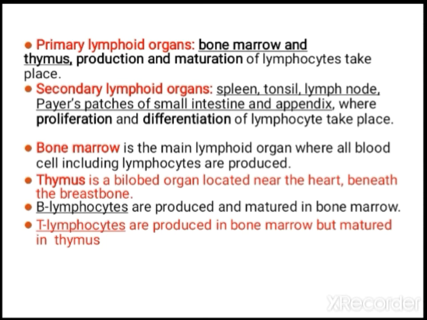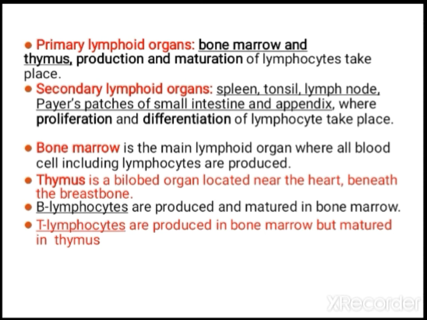In primary lymphoid organs, production and maturation of lymphocytes take place. In secondary lymphoid organs, proliferation and differentiation of lymphocytes take place. The bone marrow is the main lymphoid organ where all blood cells are produced. The thymus is a bilobed organ present close to the heart. It is well developed in young age, and as age increases, the size of the thymus reduces. That's why your immunity also weakens as you age.